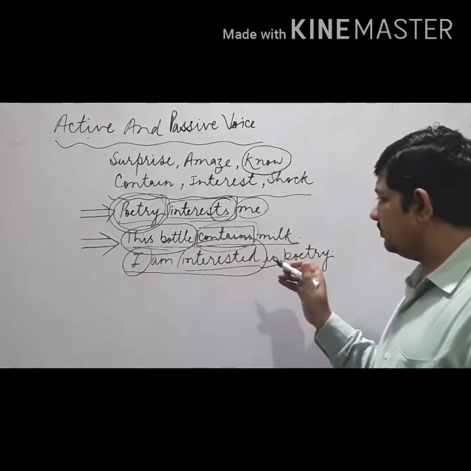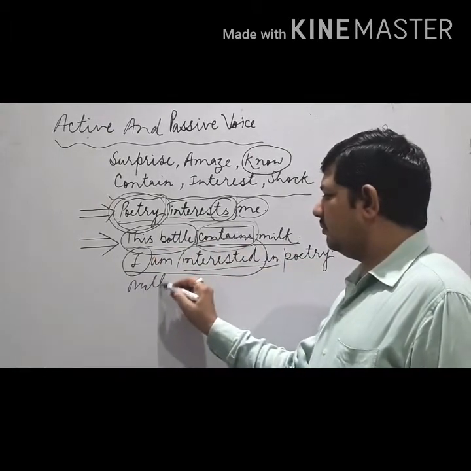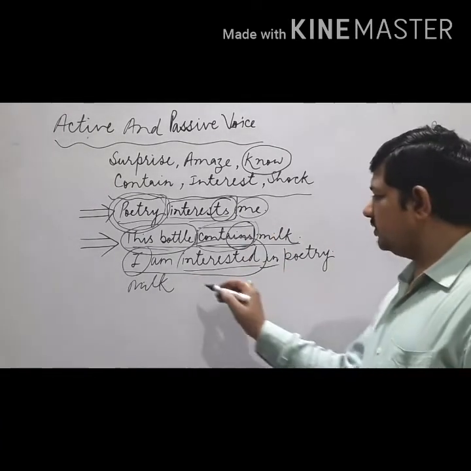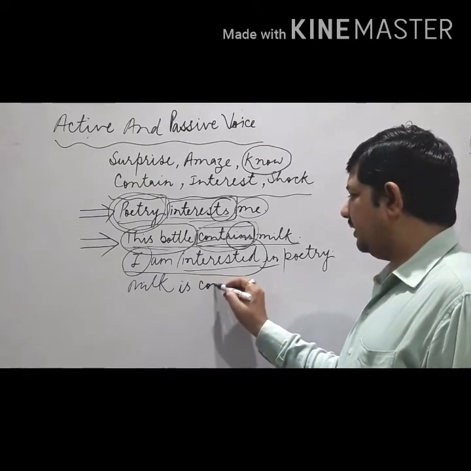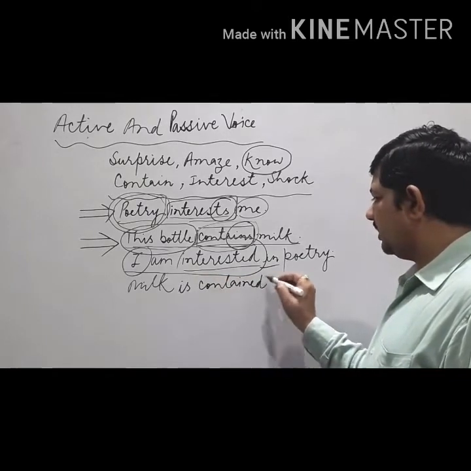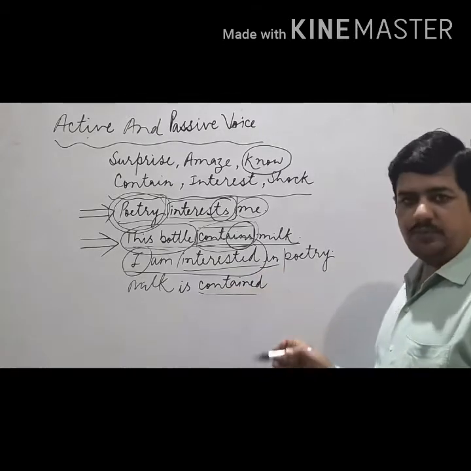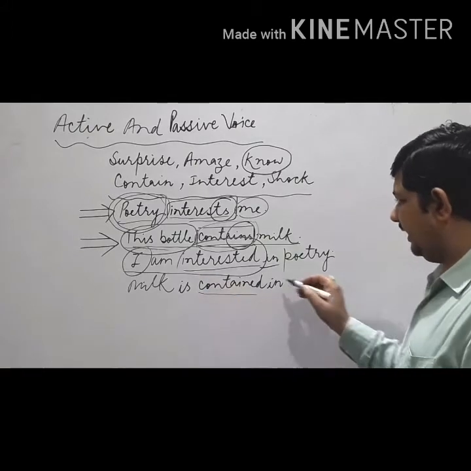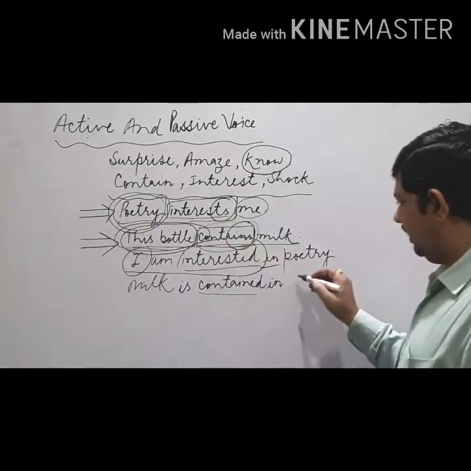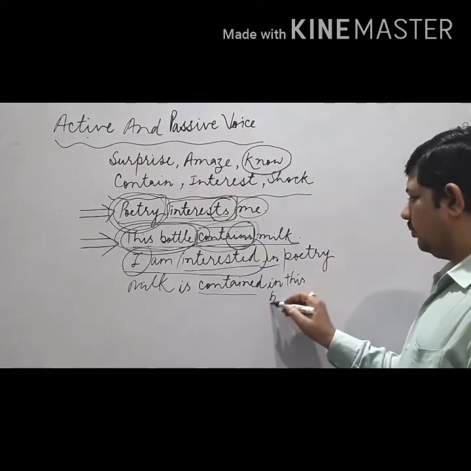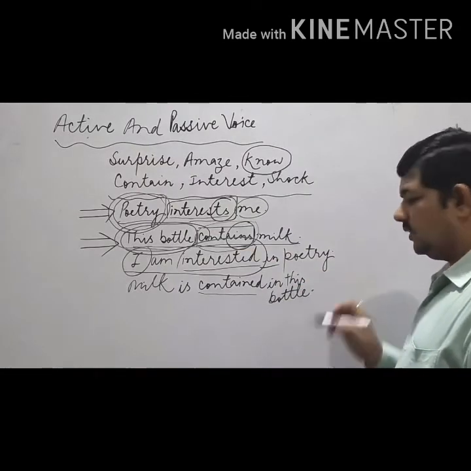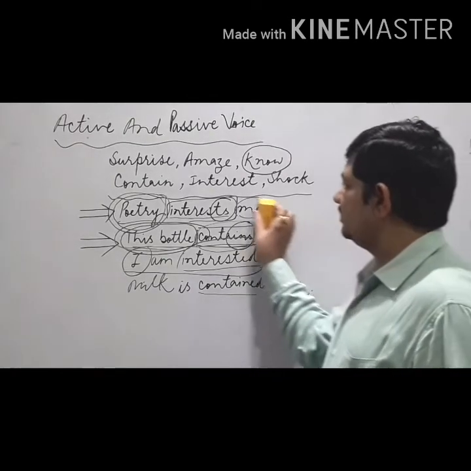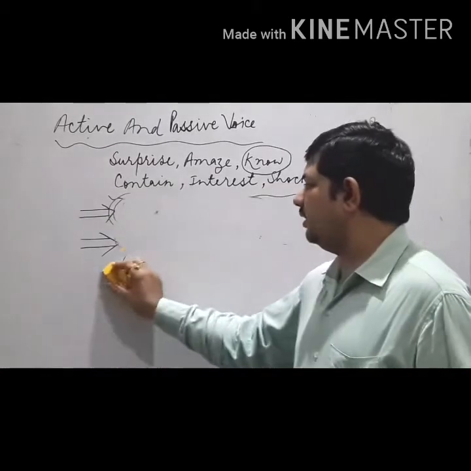So this bottle contains milk. So what do we write here? Milk. Again, simple present, is. So we use in. Milk is contained. Okay, contained, the third form, passive we use. Milk is contained, and we use in. Milk is contained in this bottle. Milk is contained in this bottle. Clear? So this is how we convert these verbs interest, contain, and know.